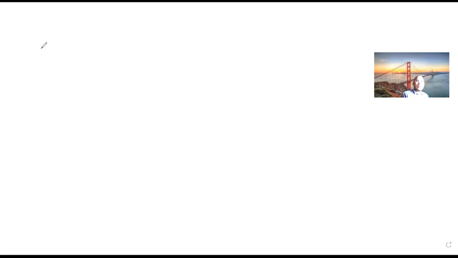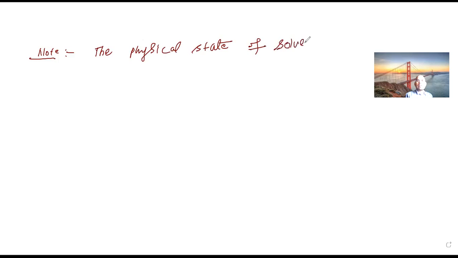Okay, so I am writing the note. You can make the note simultaneously if you want to write. The physical state of the solvent will determine